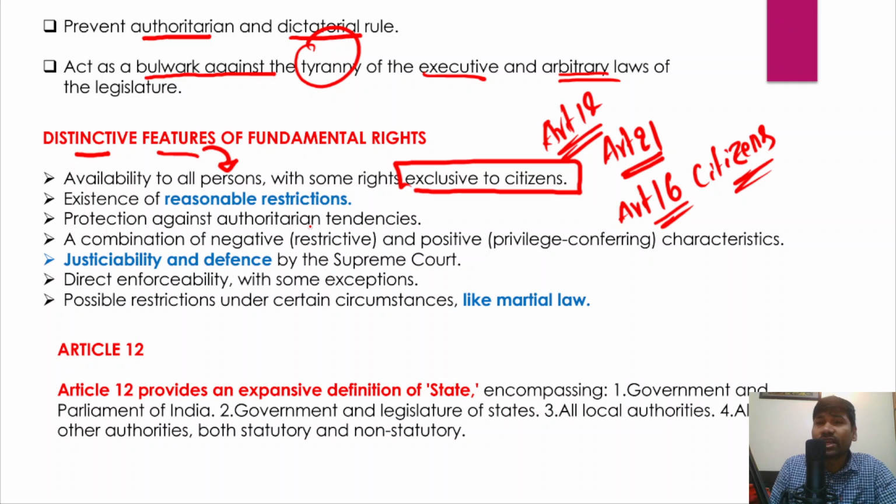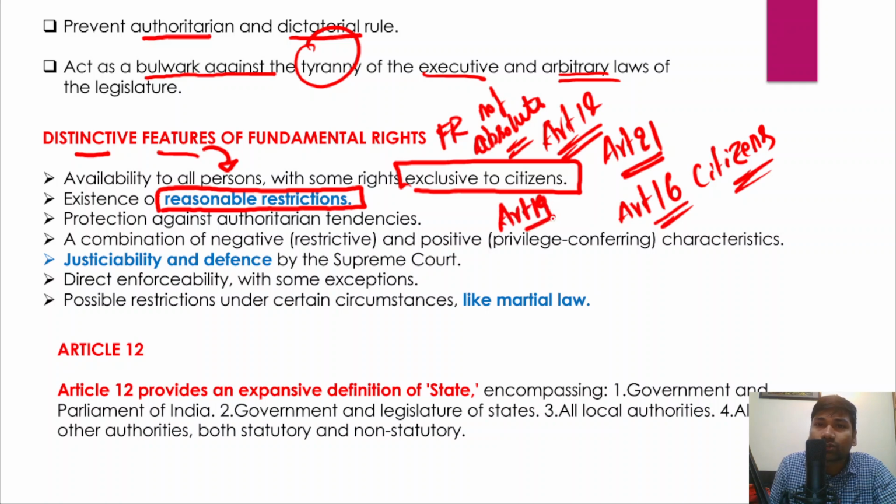And in fact, the other thing that you need to understand is that fundamental rights are not absolute. So they are not absolute rights, but they are subjected to reasonable restrictions. Okay, so subjected to reasonable restrictions. For example, Article 19 of the Indian Constitution talks about freedom of speech and expression. So since I have a freedom of speech and expression, I could go to the public and I can speak anything that I wanted. So that's not how things work.